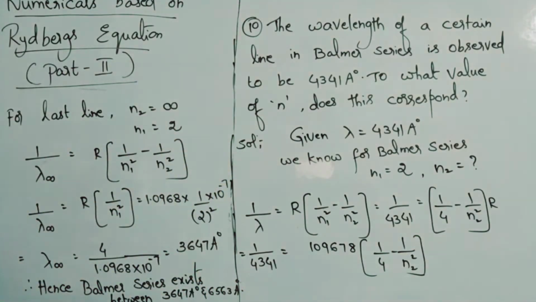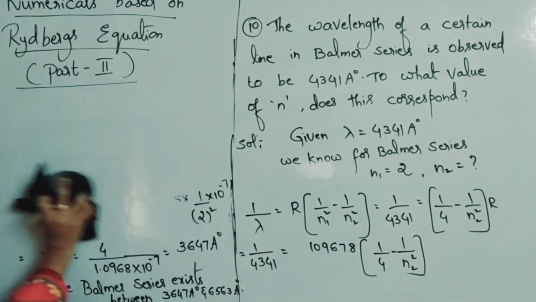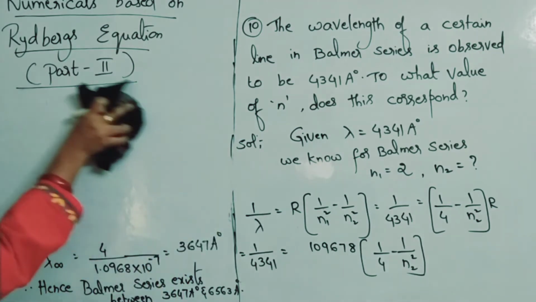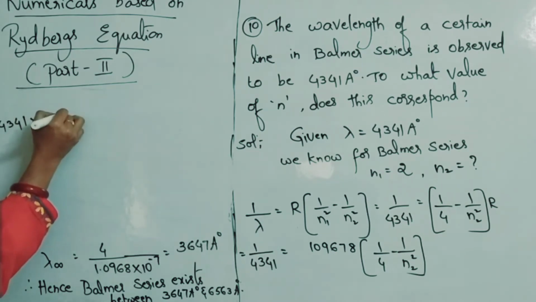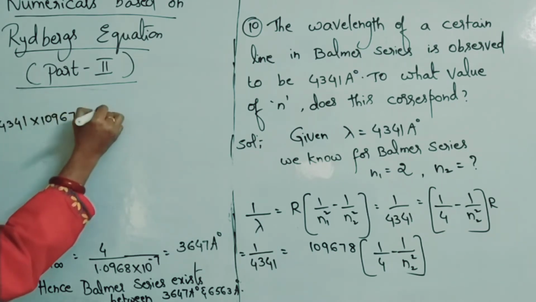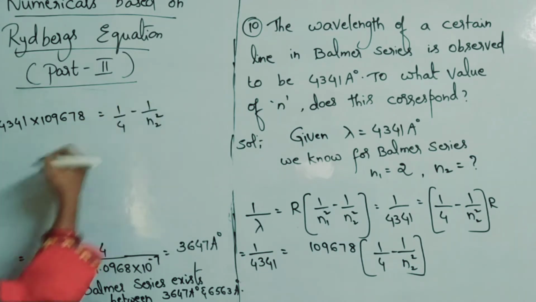So let us do the cross multiplication. Now you have to find the n2 value. Be clear with the concepts, dear children. So I am cross multiplying: 4341 into 109678 is equal to 1 by 4 minus 1 by n2 square.